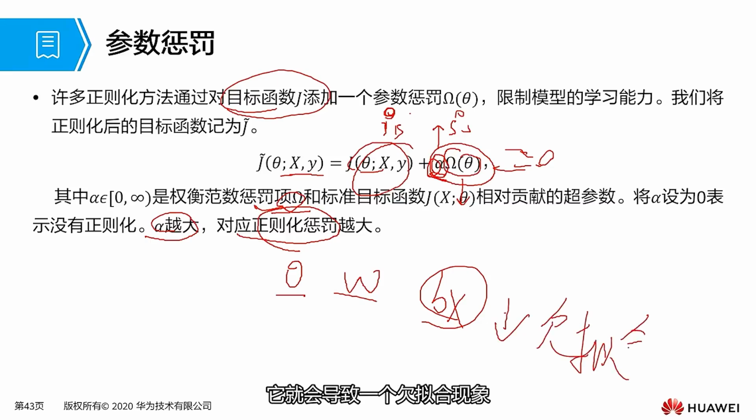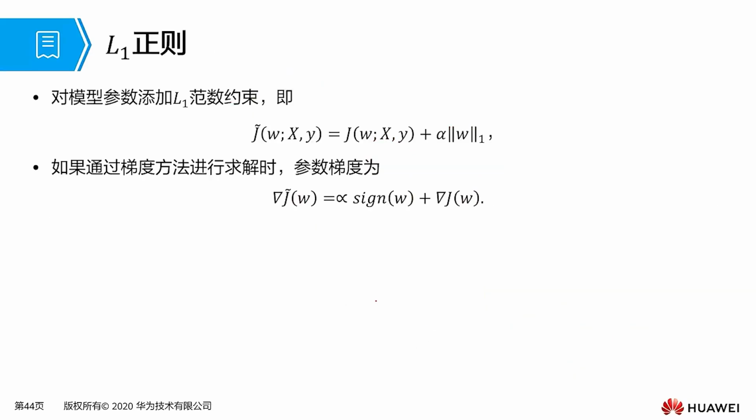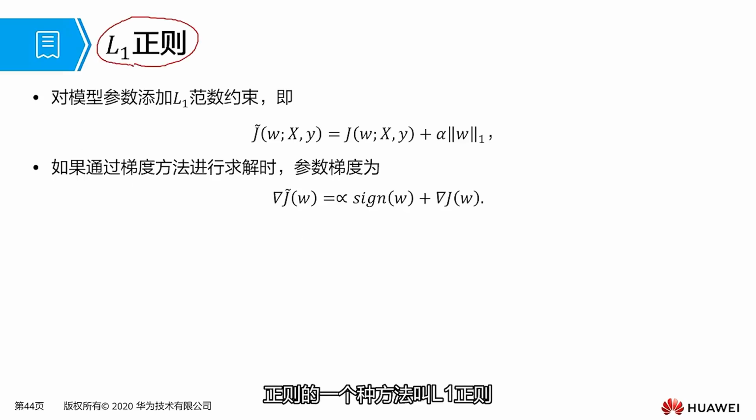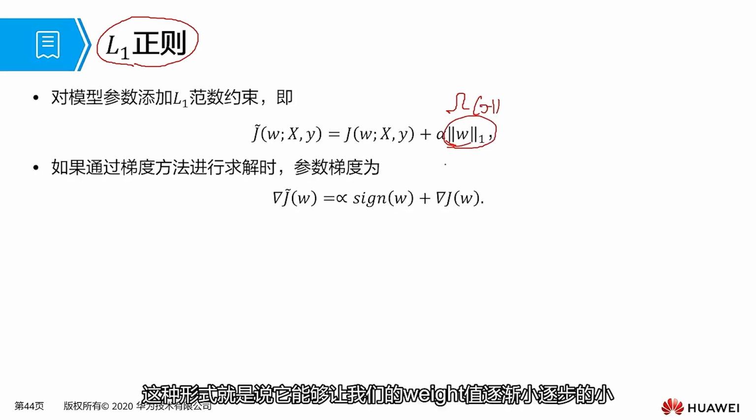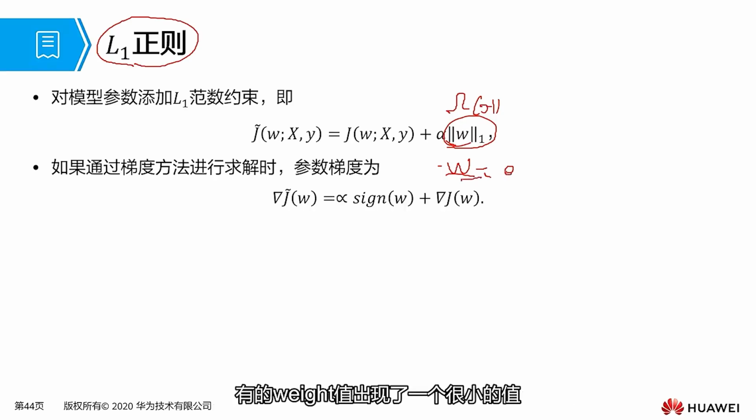Okay, let's take another look at one method of parameter regularization called L1 regularization. L1 regularization mainly makes our omega theta equal to a form of absolute value. This form can gradually decrease our weight values, step by step. Some weight values become very small, equal to zero. In this case, we can also indirectly understand it as being able to perform feature selection.